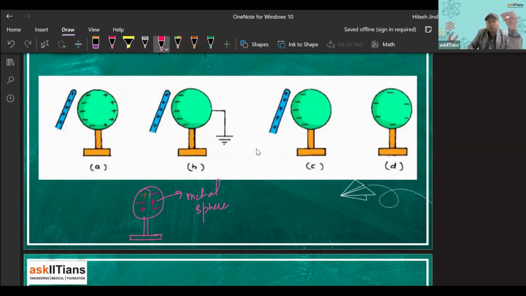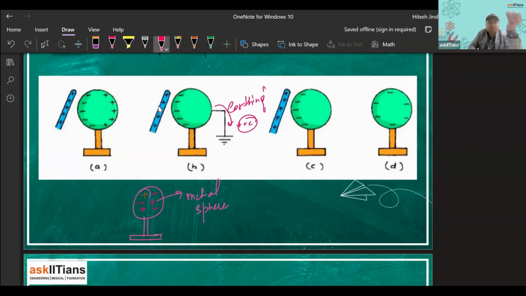Now what we do? We put earthing here, right? This is earthing, also known as grounding. So what happens by earthing? The positive charges which were here go to the earth.